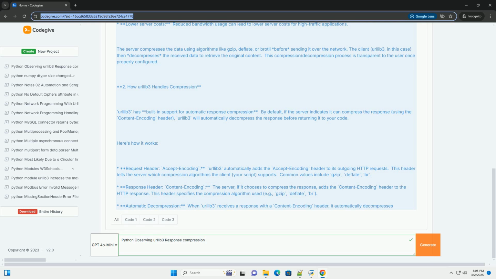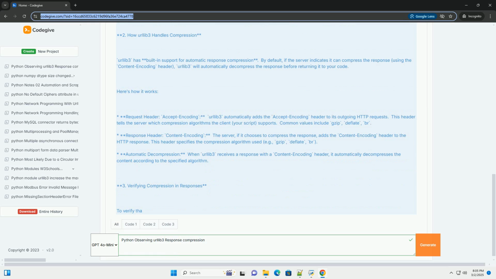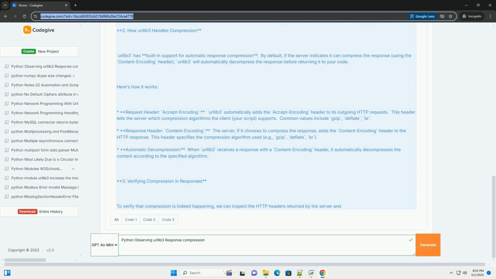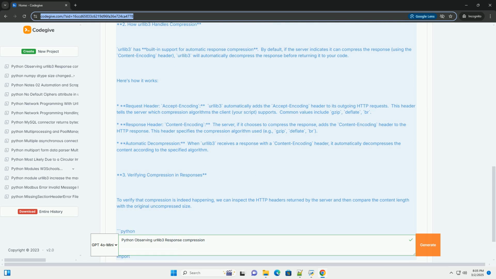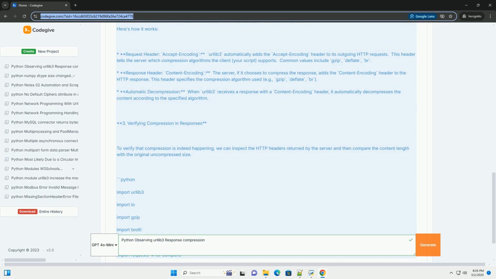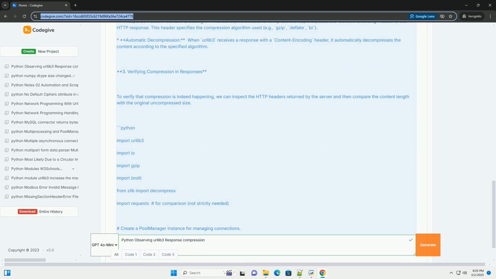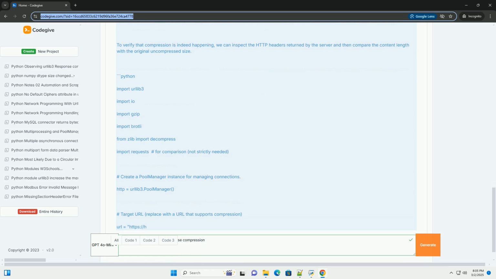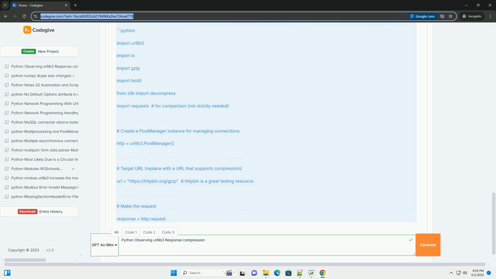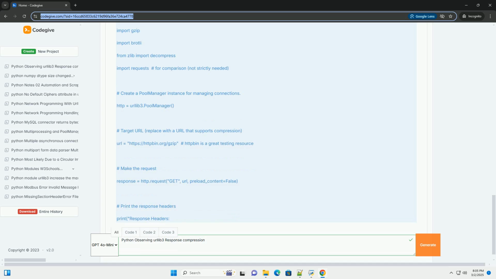6. Code examples and practical scenarios: illustrative code demonstrating key concepts. 7. Troubleshooting compression issues: common problems and solutions. 8. Advanced topics: handling custom compression implementations.